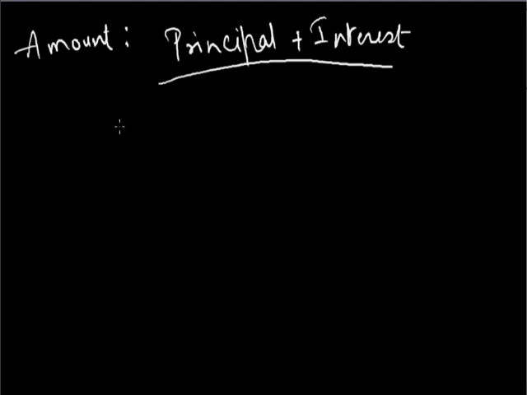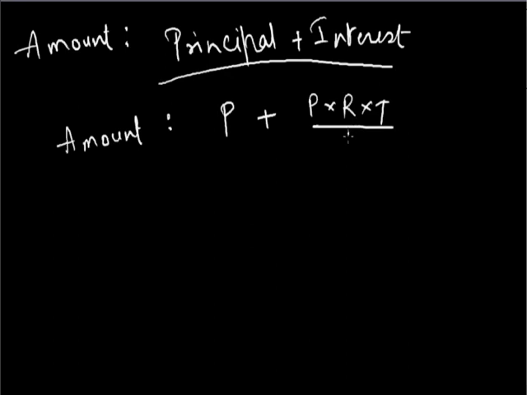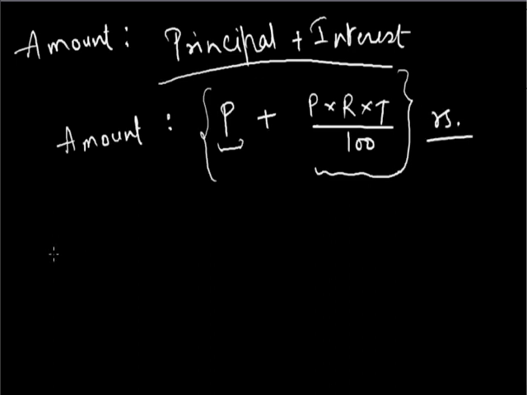So we have assumed in our formulas principal is denoted as capital P and simple interest we have calculated as P multiplied by R multiplied by T divided by 100. So the amount is capital P plus capital P multiplied by R multiplied by T divided by 100. This P here represents the principal, and this P multiplied by R multiplied by T divided by 100 represents the interest. Both are in rupees, alright, or in the units of money. Now you will see some examples based on the formula and the concept of simple interest.